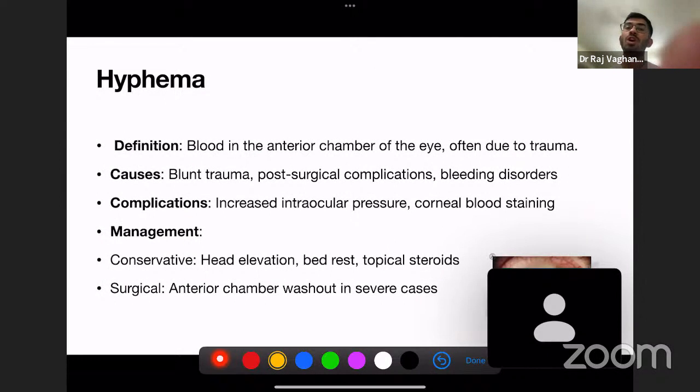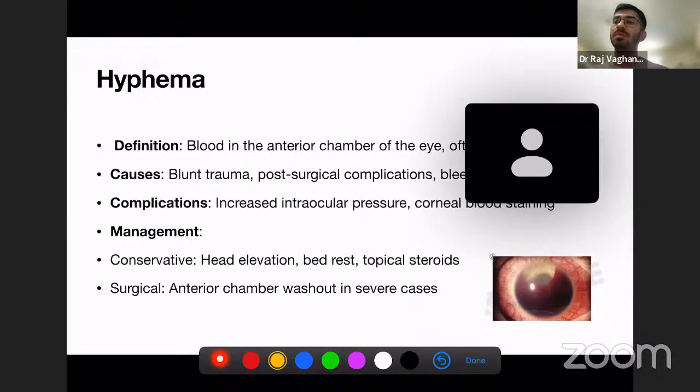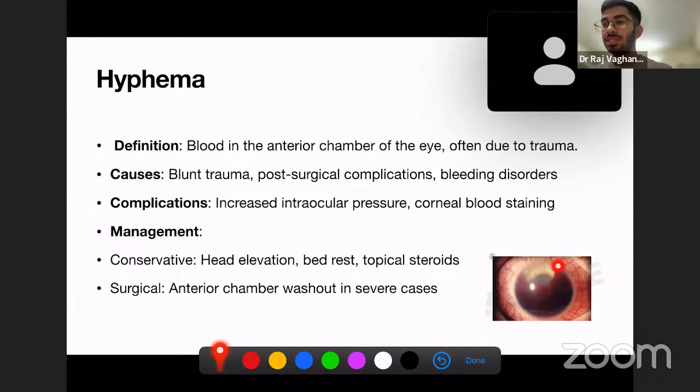Now, our next topic of discussion is hyphema. I think we have discussed hyphema earlier also, but we'll just discuss it in short now. It is the accumulation of blood in the anterior chamber. You can see in the diagram, this is the blood. It has accumulated in the anterior chamber of the eye, often due to trauma. So if there is trauma, the vessels would bleed, and the blood will be collected in the anterior chamber of the eye.